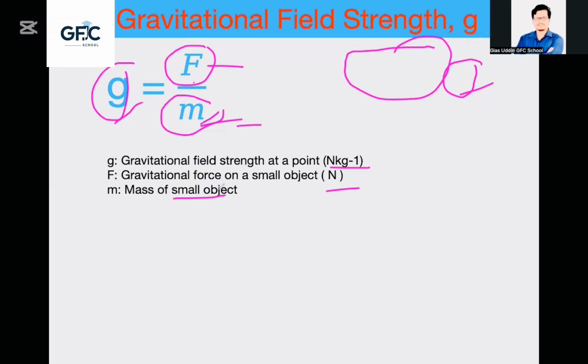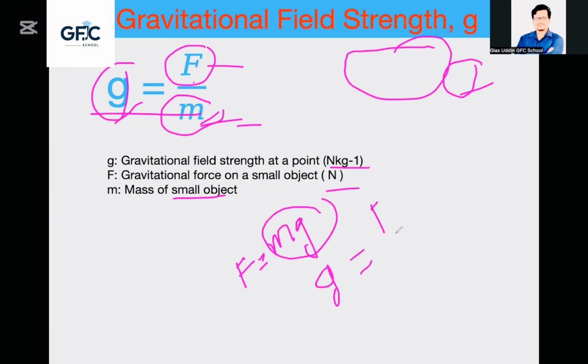Guys, what do we understand from this formula? And you know from where we got this formula? Everybody knows F equals mg. This is actually weight. From this formula, we are very familiar with this calculation, F equals mg. That's why we could write g equals F upon m. Simply we can find out the gravitational field strength.